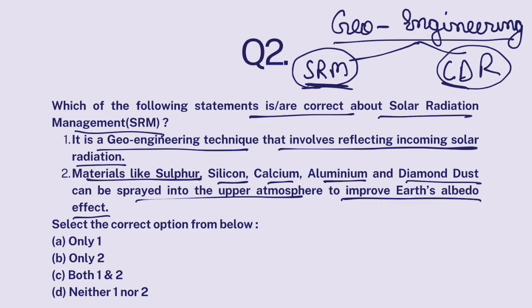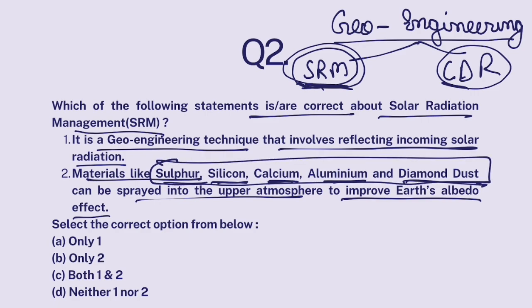Okay, so these are the two types of geoengineering techniques. Now, one methodology of SRM is spraying diamond dust, sulfur, silicon, calcium, aluminium into the upper atmosphere. The fascinating thing about these materials is that they have the capability to reflect back solar radiation. So if we spray fine particles of these materials into the upper atmosphere, Earth's ability to reflect back the sun's radiation would increase because these particles would reflect back the sun's radiation. Now, Earth's ability to reflect back solar radiation is known as Earth's albedo.